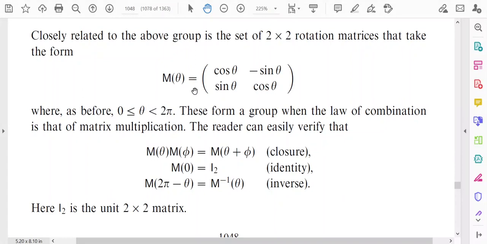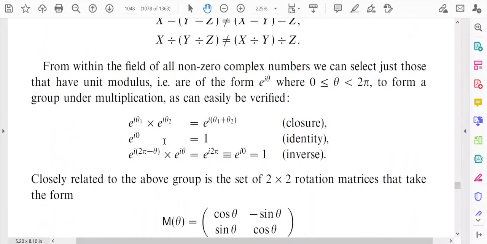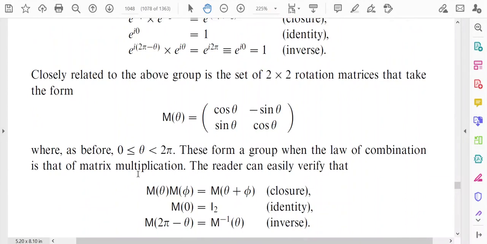Here the range of theta is from 0 to 2π, and these M(θ) also form a group, and the law of combination is matrix multiplication. In the previous case, the law of composition was simply ordinary multiplication, but here the law of composition is matrix multiplication.